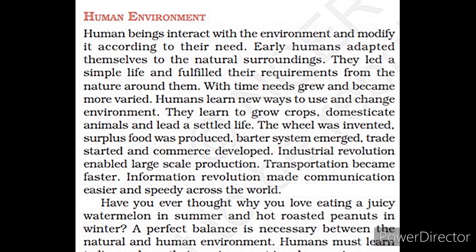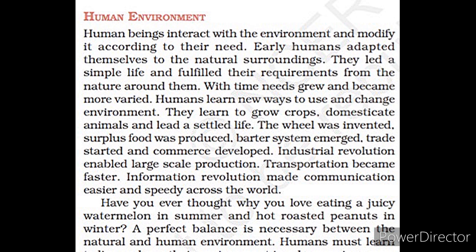Now come to our next topic, that is human environment. Human beings interact with the environment and modify it according to their needs. Early humans adapted themselves to the natural surroundings. Then people learned to grow crops, domesticate animals and led a settled life.